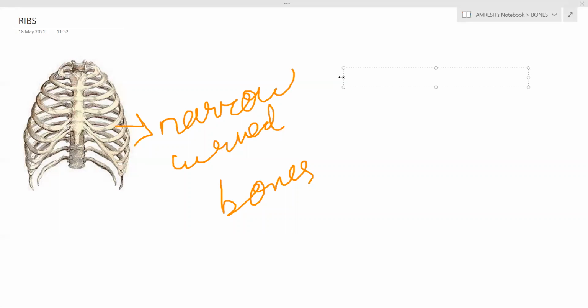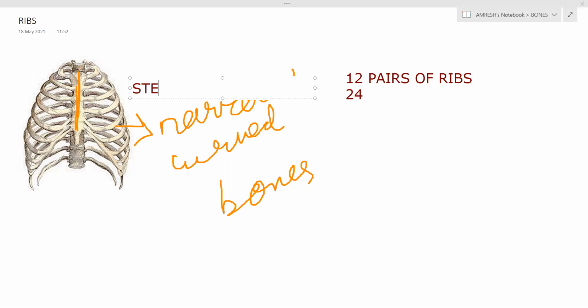We have 12 pairs of ribs. Means how many ribs are there? 24. We have 24 ribs, means 12 pairs. Pairs means 2. So we have 24 ribs, and in between the breastbone is present. This is your breastbone. Okay, this is your what? Breastbone, or called as sternum. Breastbone is also called sternum.